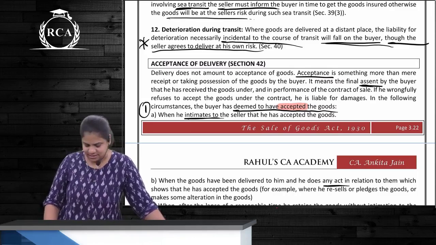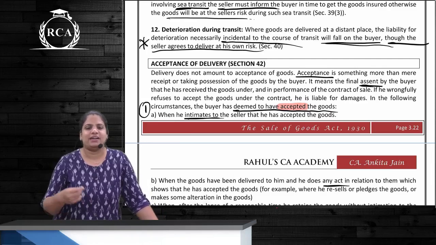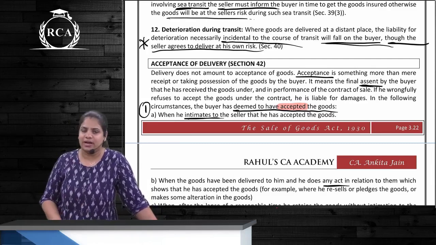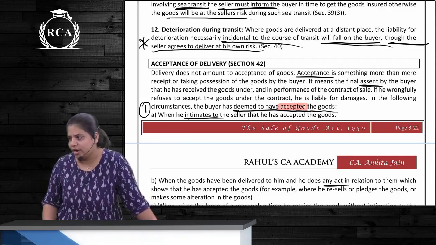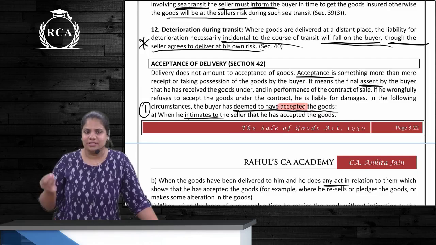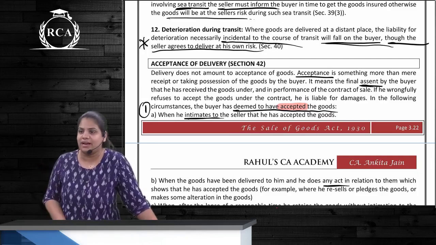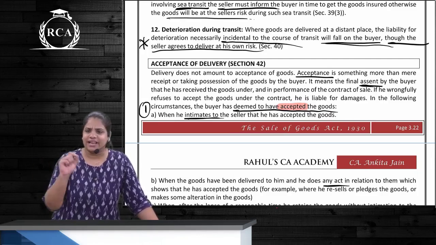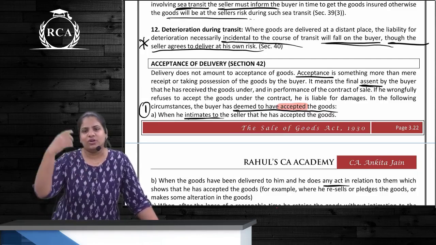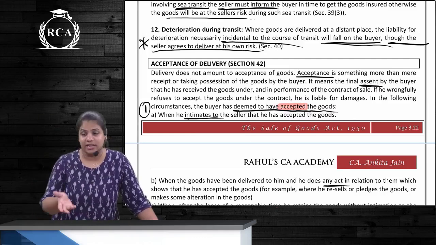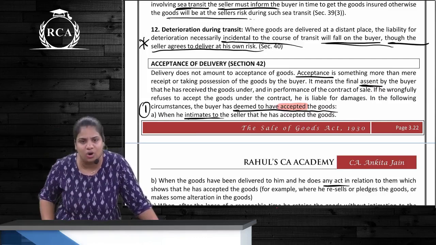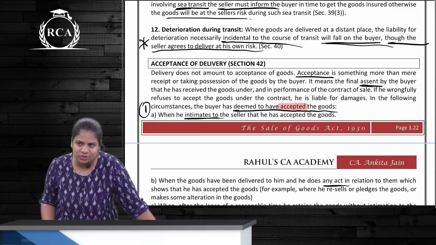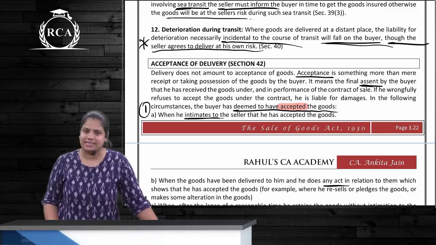Clear? Yes. Now, is acceptance and delivery one and the same? No. What is more than the other? Which one? Acceptance is something more than just delivery. One person goes to Bose showroom, है ना, to see the speakers. He sees those speakers, he really loves it. Salesman had taken his name and number. He goes to office and when he reaches home, he sees, oh, both speakers are here at home. Has delivery of the speaker happened? Yes. Has acceptance also happened? No. When will acceptance happen?